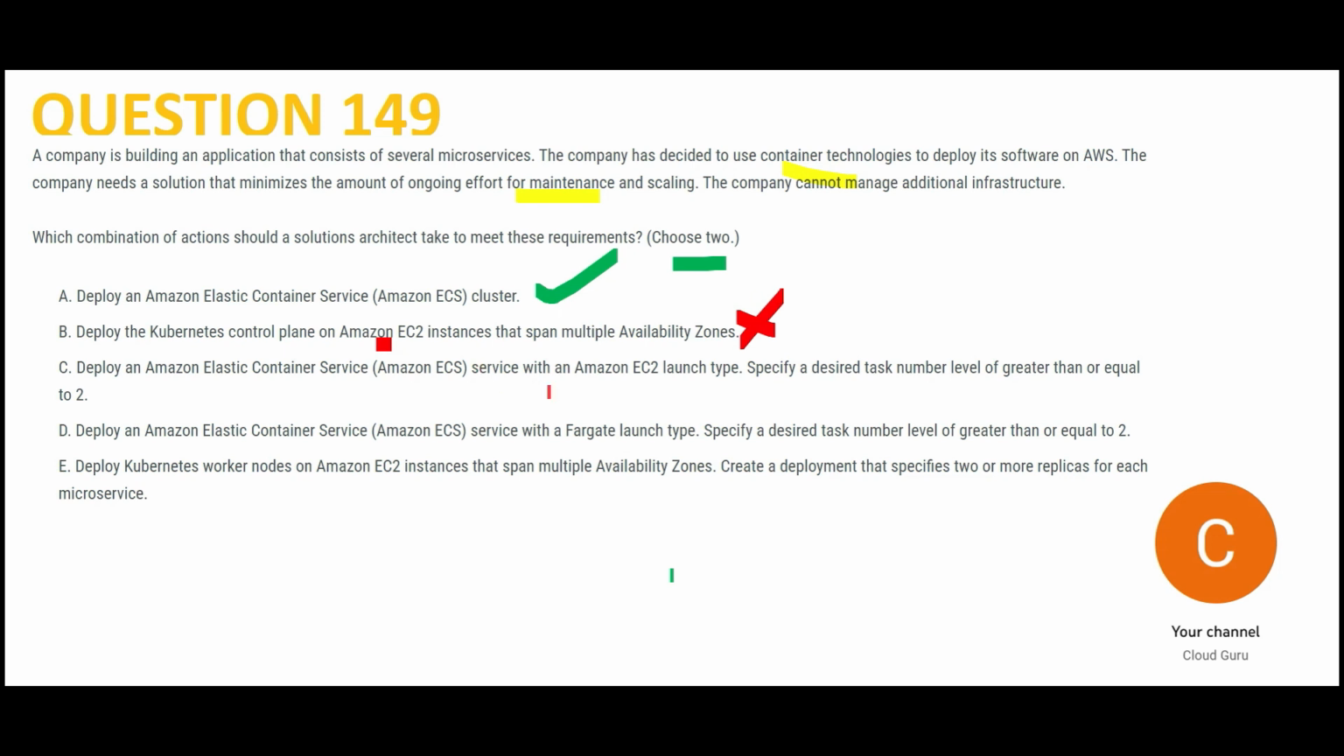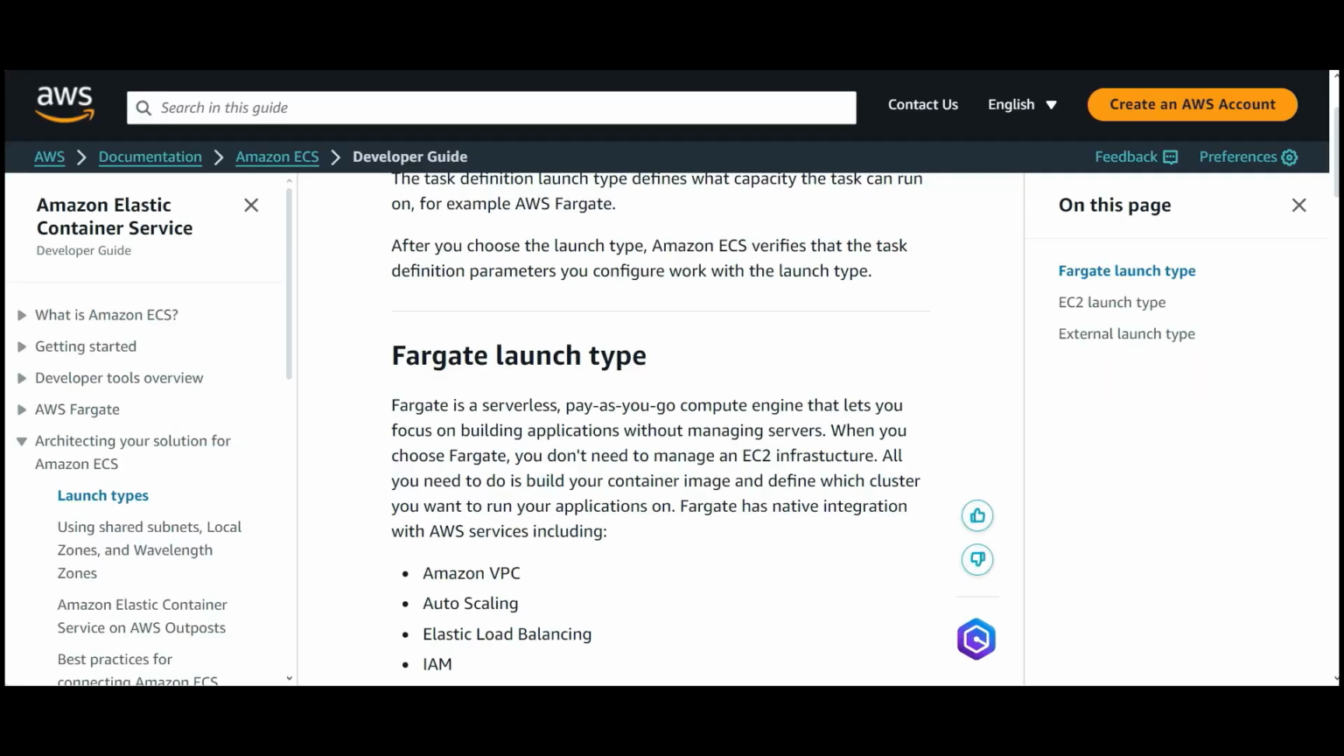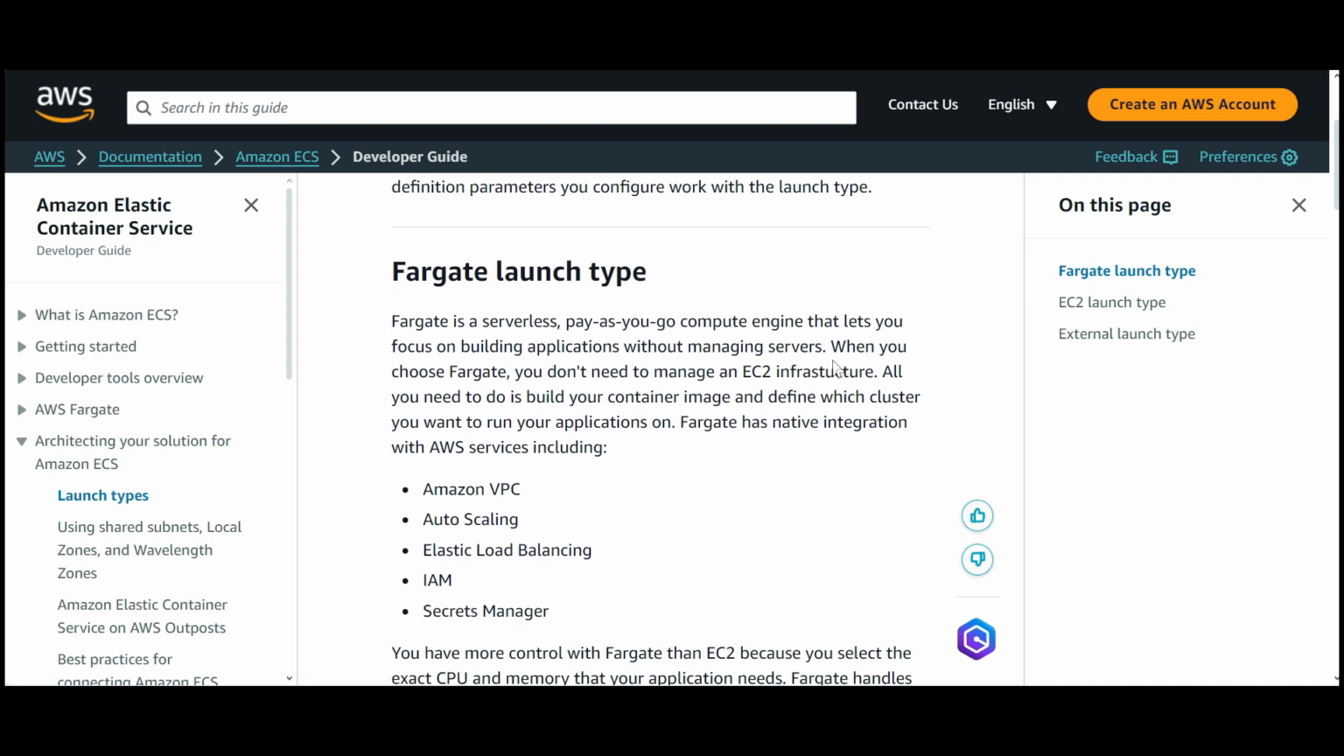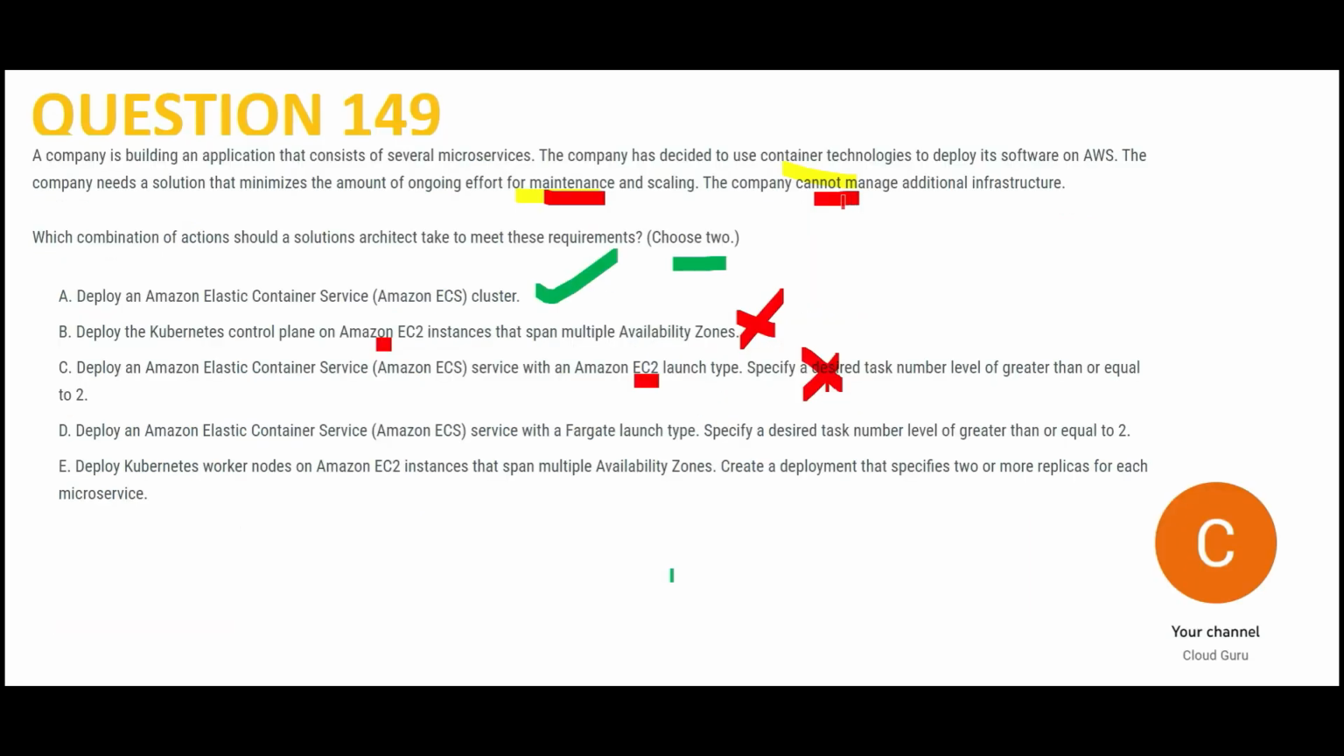C says that we will deploy ECS service with EC2 launch type. See, you have to deploy it with a Fargate launch type. Why? Because Fargate launch type helps you with lowest ongoing maintenance and scaling, and you also don't want to manage the infrastructure, additional infrastructure. So Fargate launch type is best for that. It is serverless. You can pay as you go for the compute engine, and when you choose Fargate, you don't manage the EC2 infrastructure. This is one of the most important things because our question here says you cannot manage additional infrastructure. This is exactly what Fargate does for you. So this would be our answer.